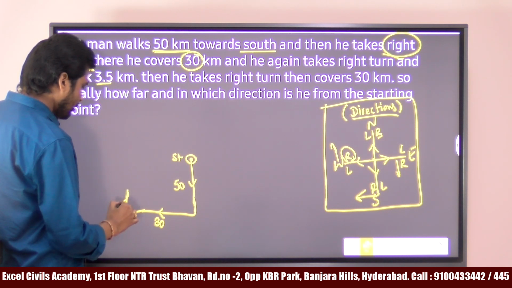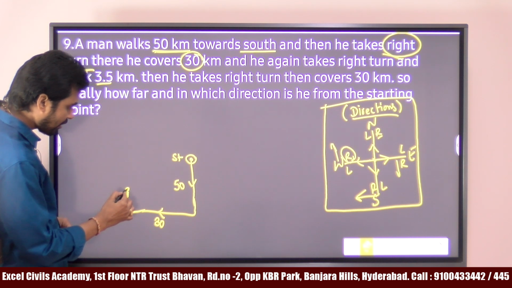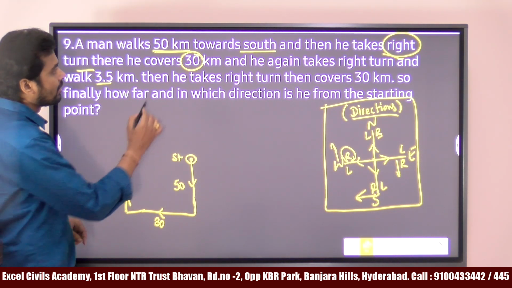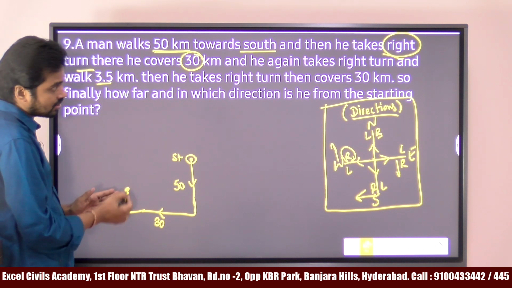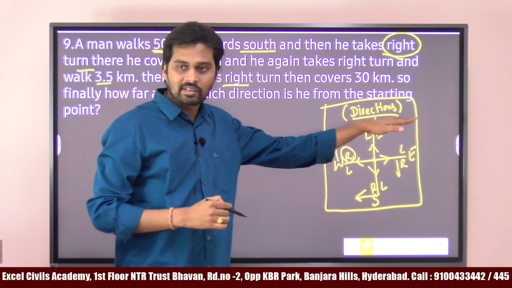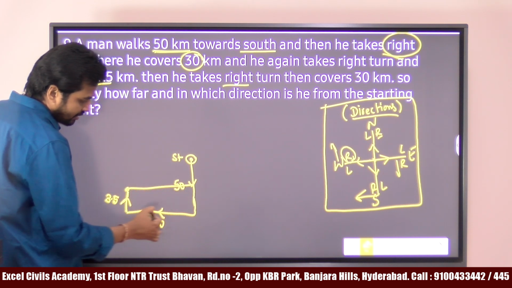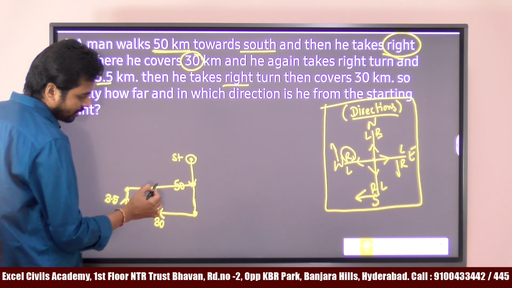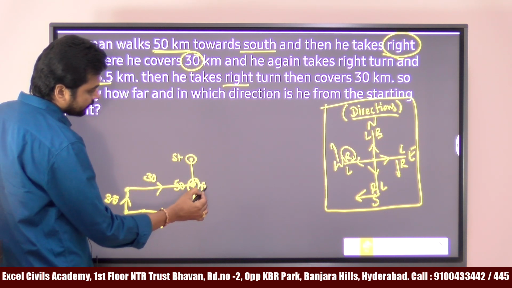See, while drawing it, make sure that the distance, this is 50 kilometers. Now we are drawing only 3.5 kilometers, so somewhere we draw it like this till this point. Then he takes a right turn. Now he is moving towards north direction. Here right turn means towards east. How many kilometers? 30 kilometers. See, the distance between these 2 points is 30, so again the distance between these 2 points is 30 only. Okay. So this is his final point.